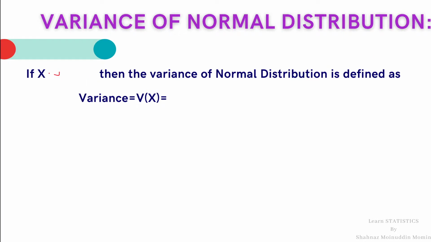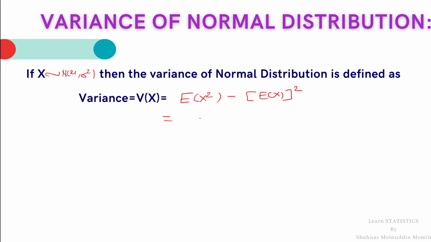If x is a normal variate with parameters mu and sigma square, then variance of normal distribution is defined as variance x is equal to expectation x square minus expected value of x, bracket square.